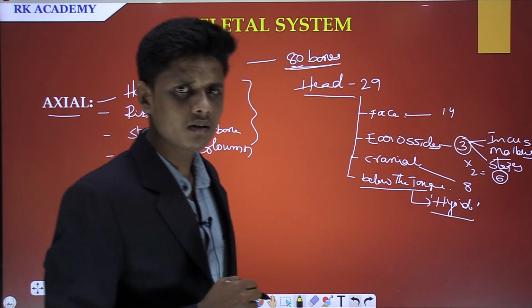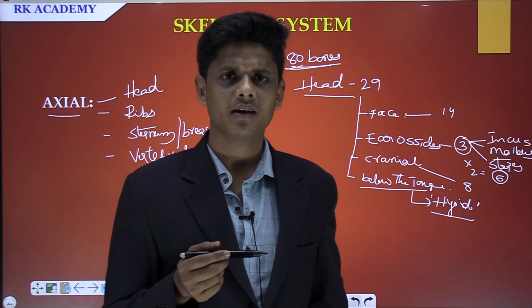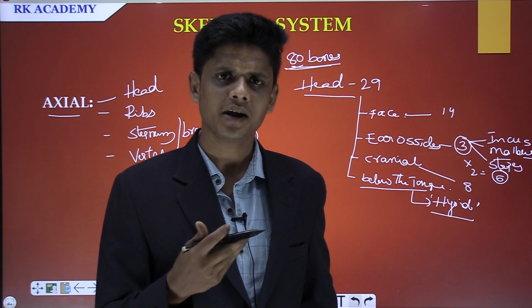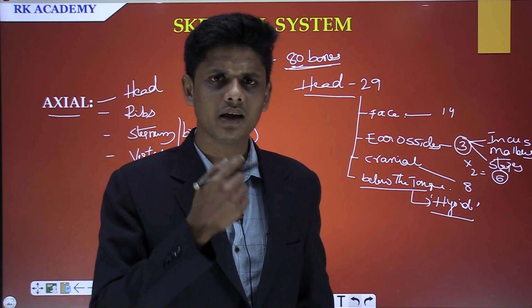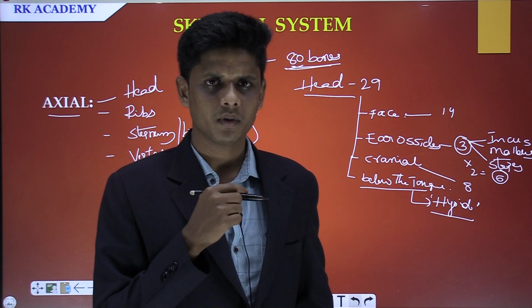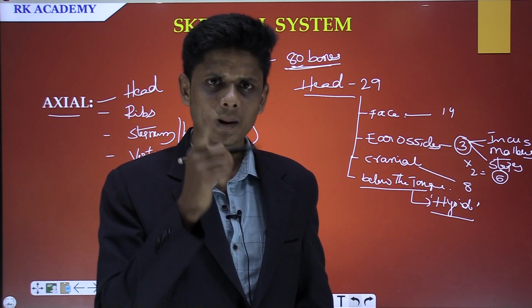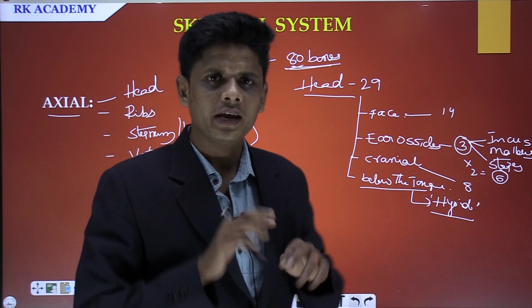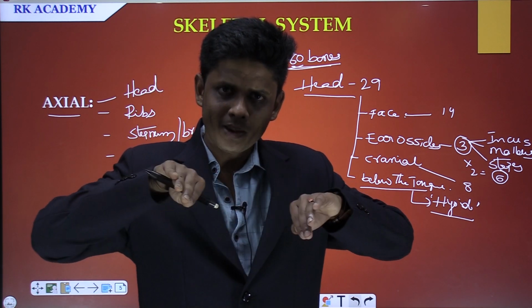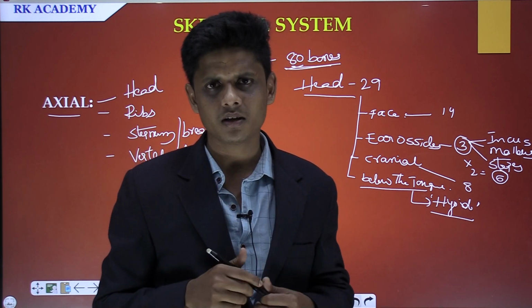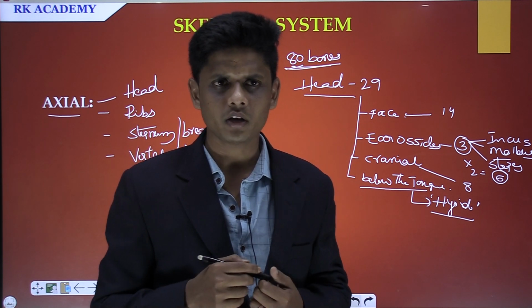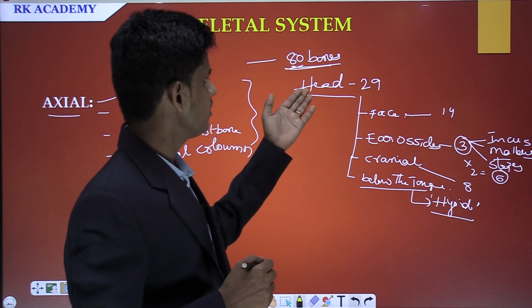You know what? If a person gets hanged, there would be a breaking of a bone below the tongue of the mouth. That particular bone is the hyoid bone. It gets broken and separated into 2 pieces. So whenever a person gets hanged, death takes place. Okay, so these are the bones which are present in the head.